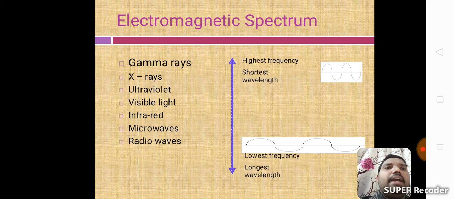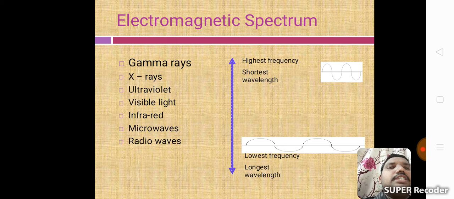Now, the electromagnetic spectrum. The electromagnetic spectrum consists of different rays: gamma rays, X-rays, ultraviolet, visible light, infrared, microwaves, and radio waves. These are the main electromagnetic spectrum rays.